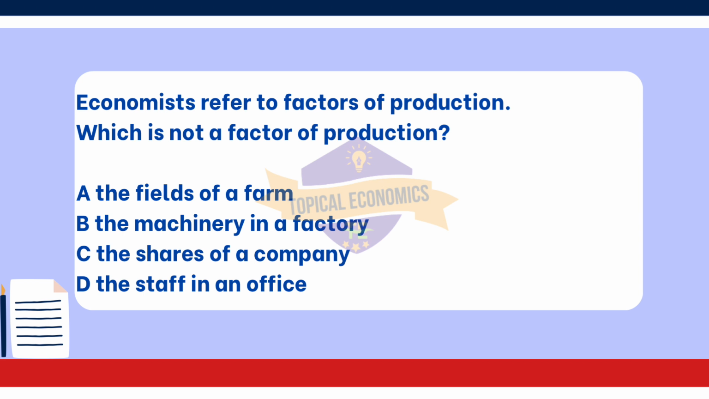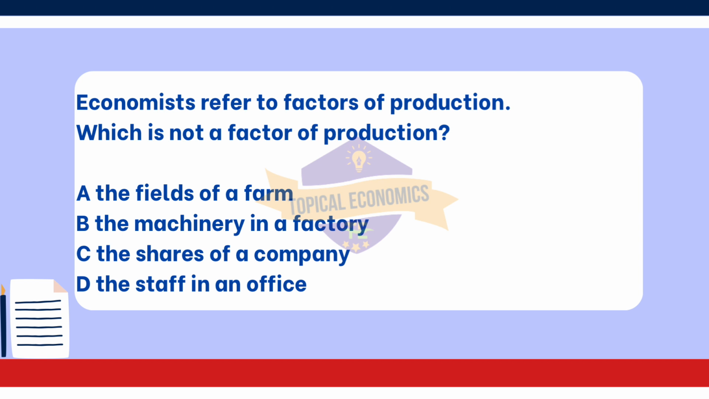The correct answer for this question is option C. The shares of a company. Shares represent ownership in a company and are considered financial assets rather than factors of production. They do not directly contribute to the production of goods and services. Instead, they represent capital that can be used to invest in production. Looking at the other options.